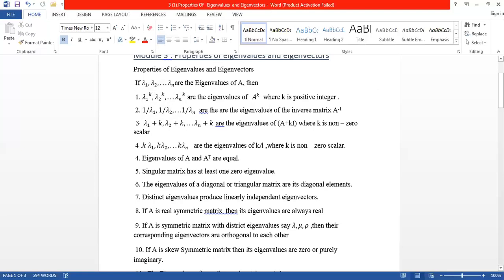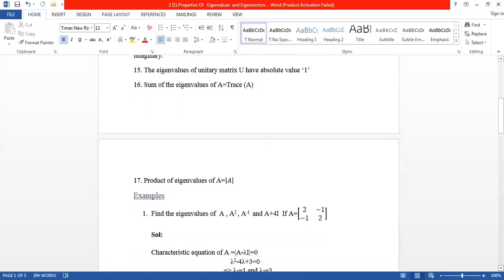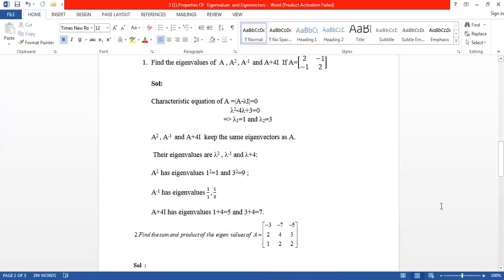We have the eigenvalues of A, which are 1 and 3. So the eigenvalues of A inverse are 1 by 1 and 1 by 3. So A inverse has eigenvalues 1 and 1 by 3.